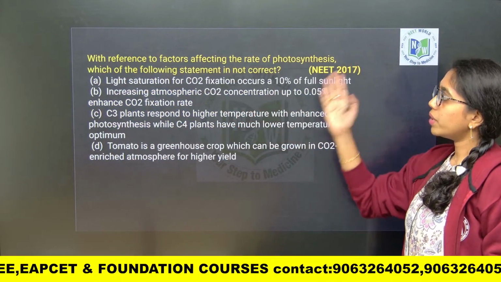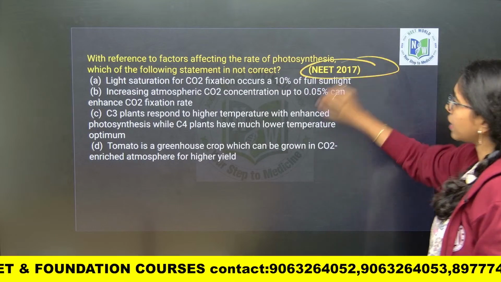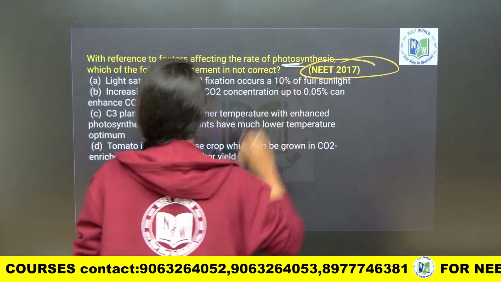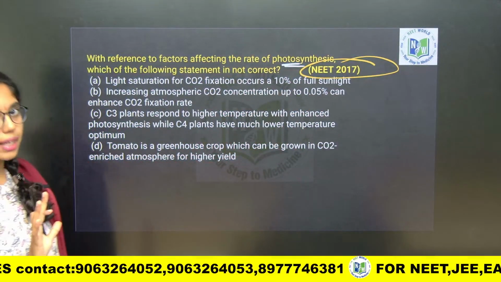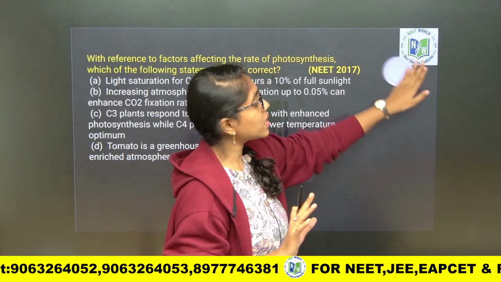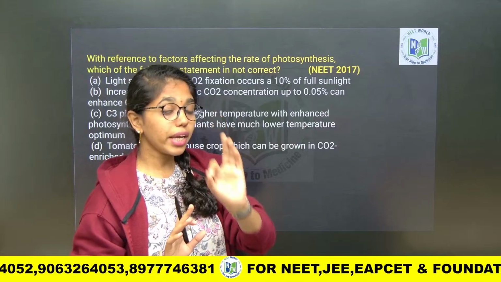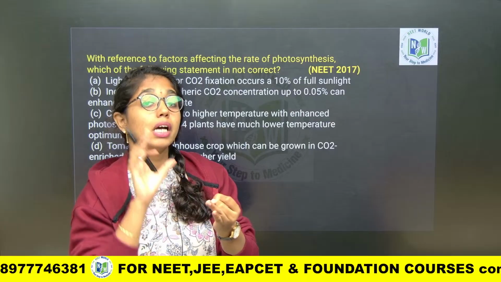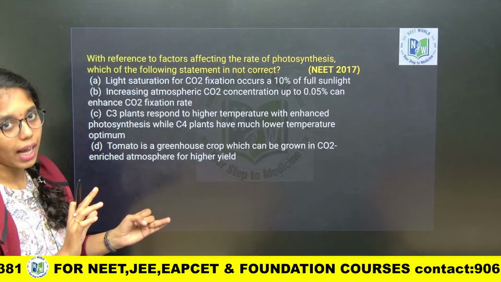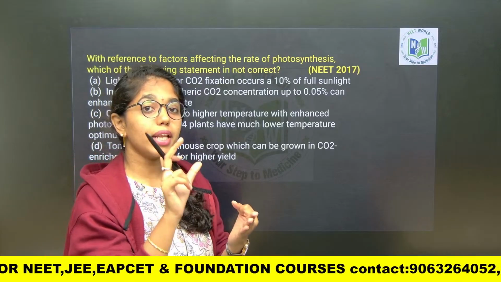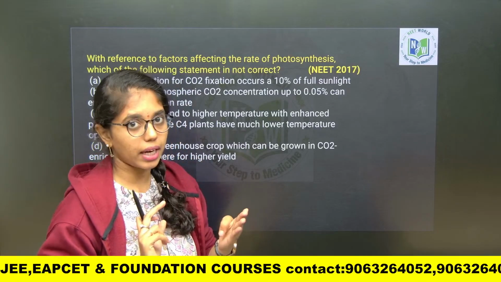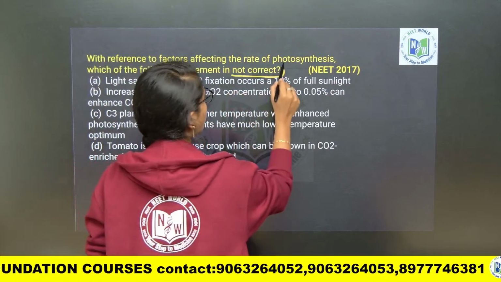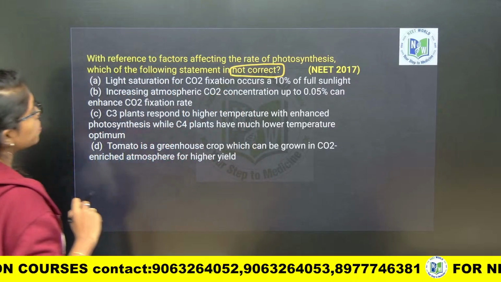Here you see, this is a NEET 2017 question. With reference to the factors affecting the rate of photosynthesis, which of the following statements is not correct? Not correct, he is asking. Whenever statement based questions are given, look into whether he is asking you to identify the correct statement or the incorrect statement. Sometimes two combinations will be asked, for you to analyze the combination of correct statements or of incorrect statements. Based on that, you have to exercise the objective. So here he is asking you to identify the incorrect statement. Look into the options carefully.